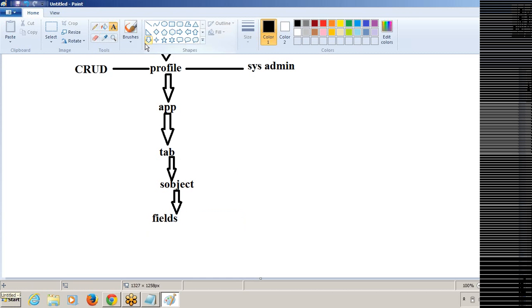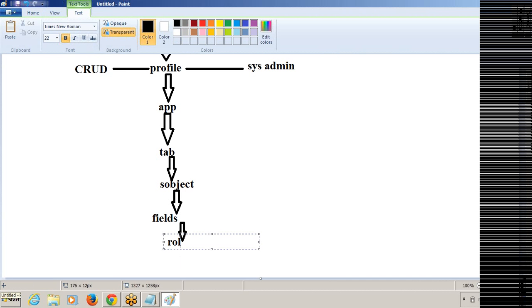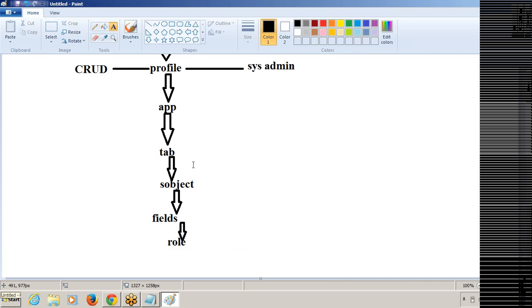After fields, we have to give the data into the fields. So here the role will come actually. Once you give the data into the fields, obviously a record will be generated. So role determines who can access which data.